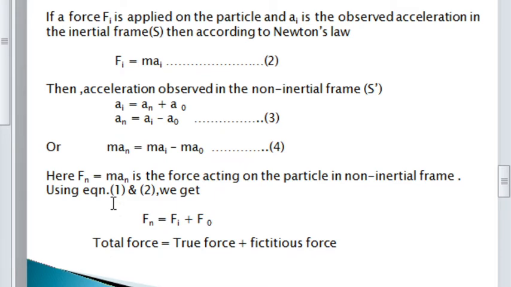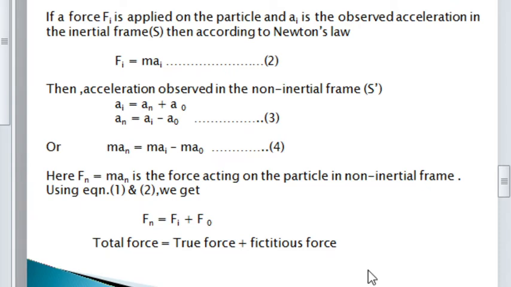Fn is equal to man, the force acting on the particle in non-inertial frame. So the force acting on the particle in non-inertial frame is mai minus ma0, where mai is Fi and minus ma0 is F0. So I can write this expression as Fn is equal to Fi plus F0. The total force acting on a particle in a non-inertial frame is equal to true force Fi plus fictitious force.